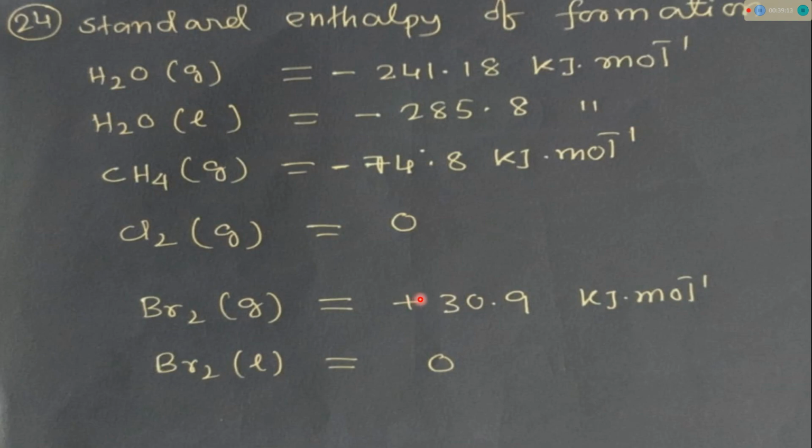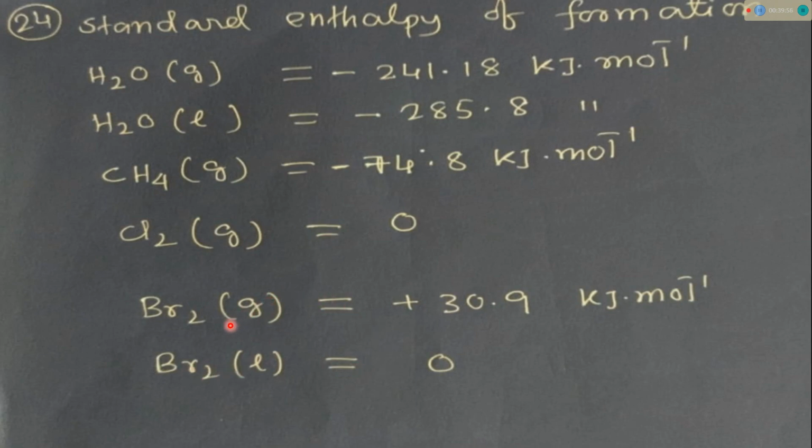If the question had gaseous and liquid mentioned in brackets, I still have some doubt about that question, but the most probable answer is Cl2 gas, 0. If there is no mention of gaseous or liquid species, I just wanted to show some data, that's why I put this data in this question. So the standard enthalpy of formation of Cl2 gas will be 0, but for Br2 it is the liquid that is 0, not the gas.